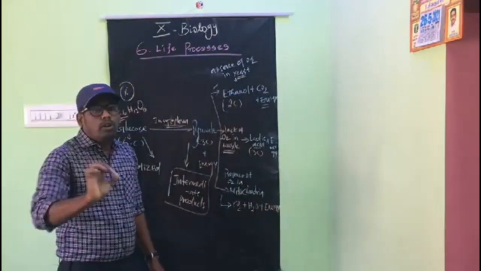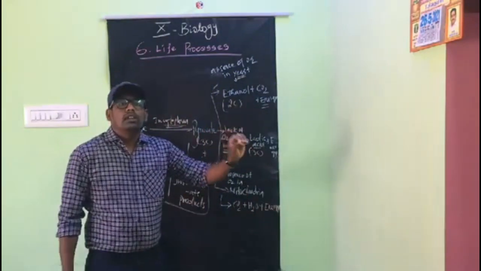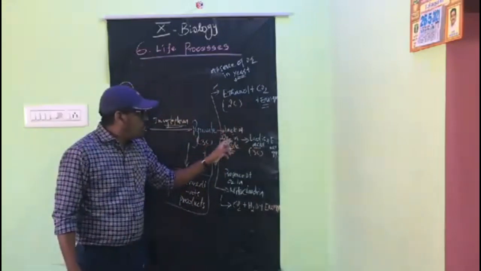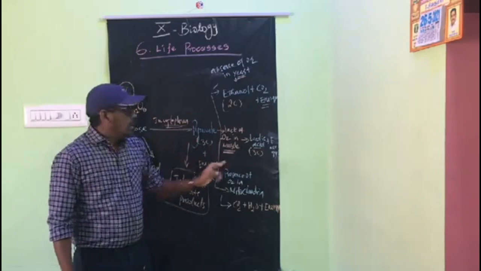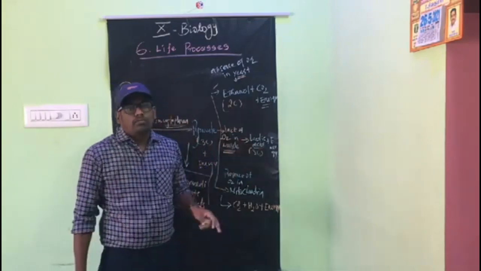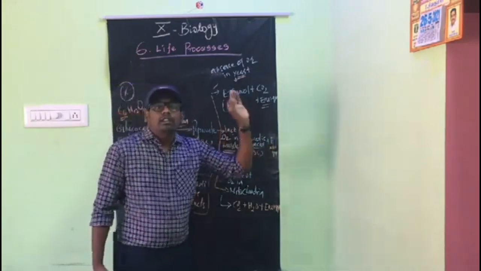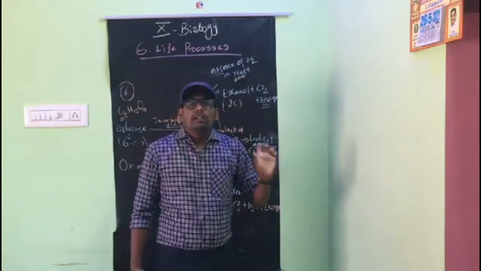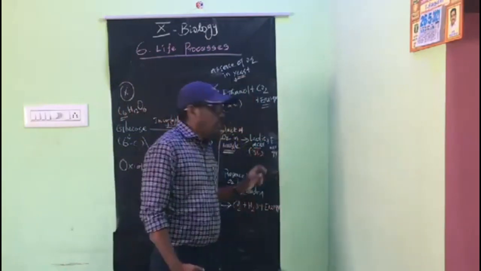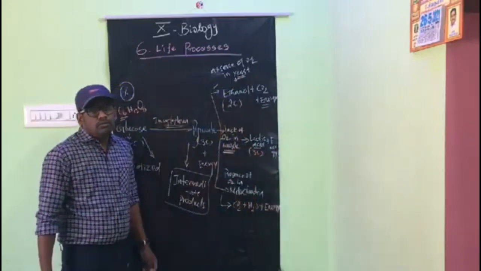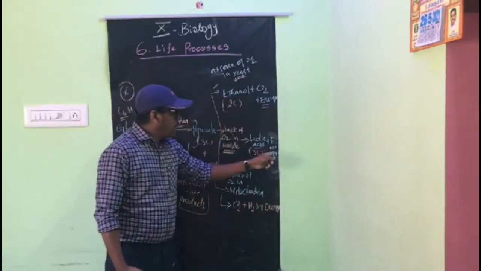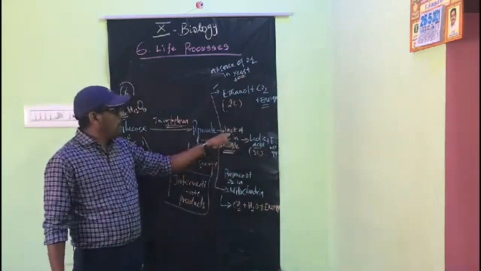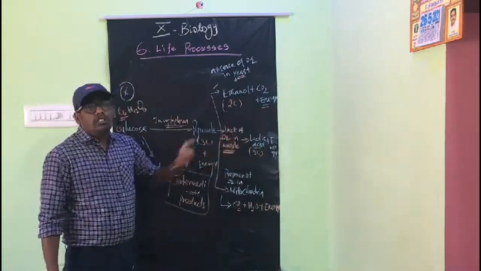Again, this is another important question. How does muscle cramp occur? In the lack of oxygen in muscles, lactic acid is produced. The lactic acid affects the muscle cell's ability to contract and relax, so there is a muscle cramp. After lactic acid, energy is produced. So this occurs in the muscle cell in lack of oxygen.